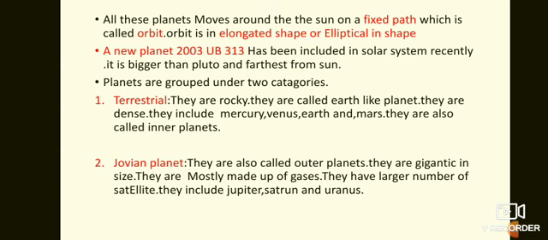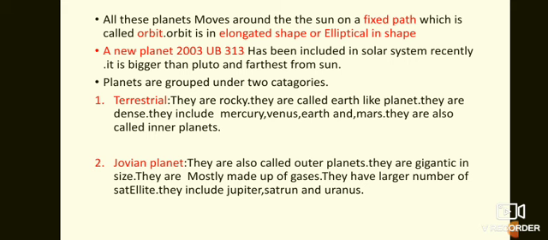So what are terrestrial planets? Let us know what kind of characteristics they have. Terrestrial planets are quite rocky in nature. They are made up of rocks; even the composition of the Earth includes rock, isn't it?